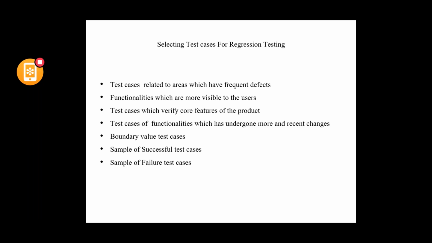So when we pick up the test cases for regression, we need to pick up areas which have frequent issues, functionalities which are more appealing to the users, the front end GUI screens, test cases which verify the core features of the application, and test cases of functionalities which have undergone more and recent changes, like the features implemented in the recent past. Those test cases need to be part of the regression.